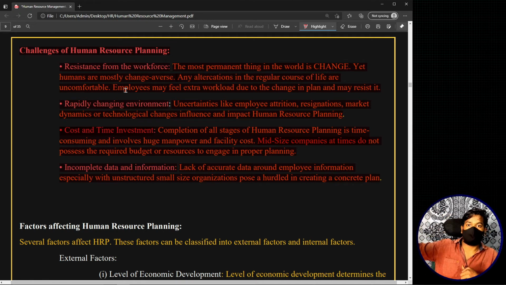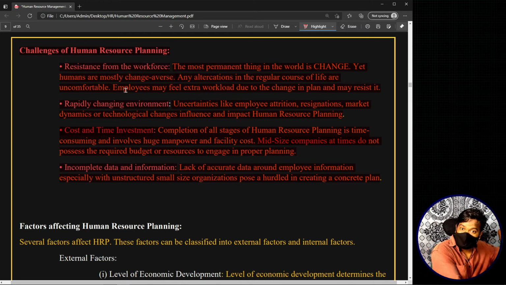While talking about the previous topic, the challenges relating to human resource planning, we were just trying to understand that in these areas you have to be careful. Now, in this particular topic we are going to deal with factors, right? Here we are saying that these particular things have an impact on the human resource planning. Challenges also have an impact on human resource planning. Whereas any change in these factors will definitely have an impact on the human resource planning.